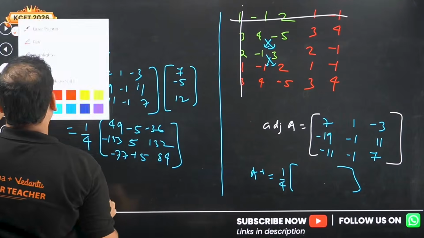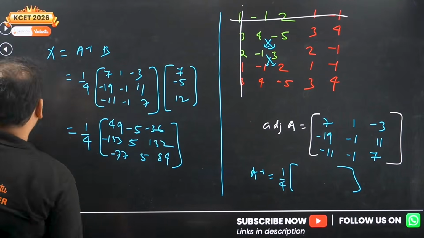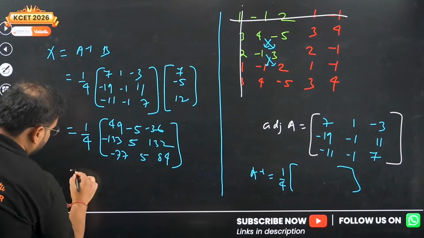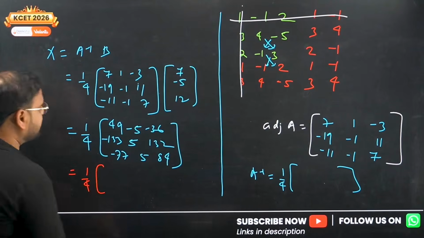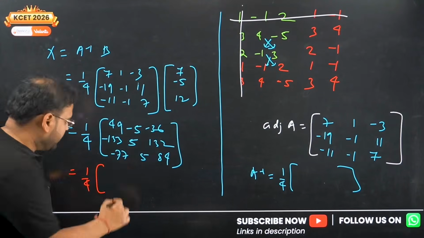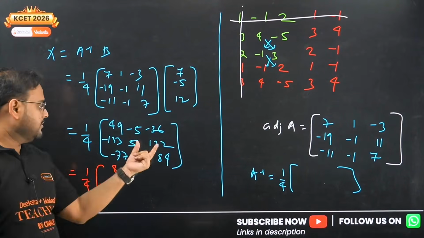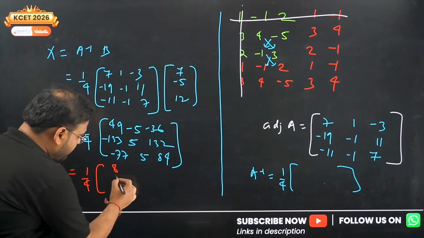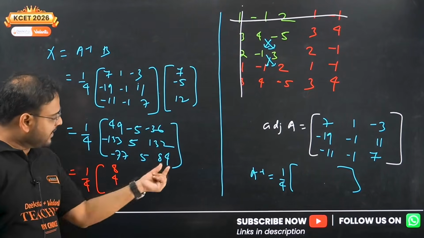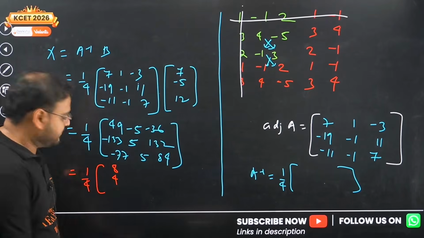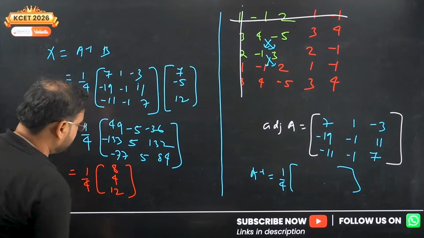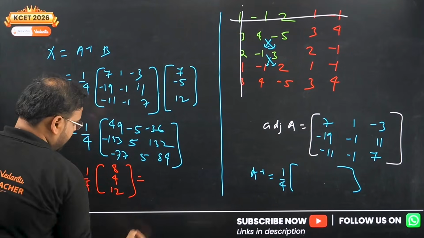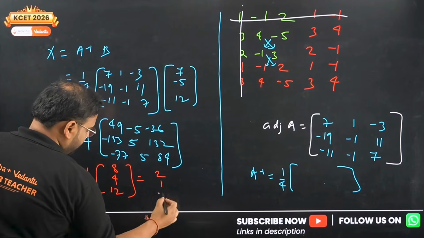Okay, 84, check. Continuing from here will give me what? Simplify this. 49 minus 41 will be giving me 8. This 2 will become minus 1 plus 5 is going to be 4. And over here we'll have 7 plus 5, so 12. So this value gives me 2, 1, and 3.